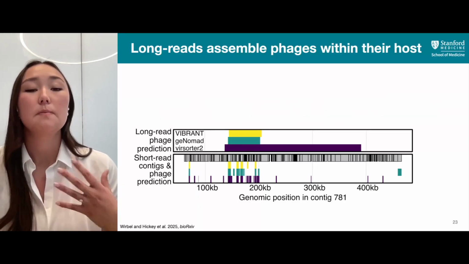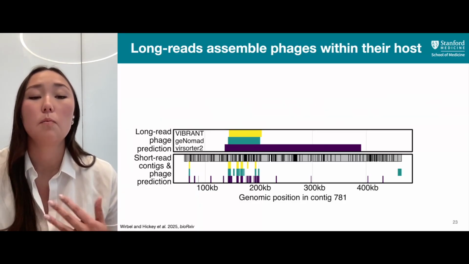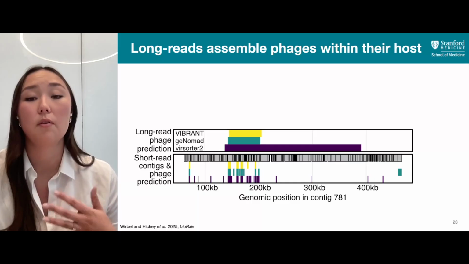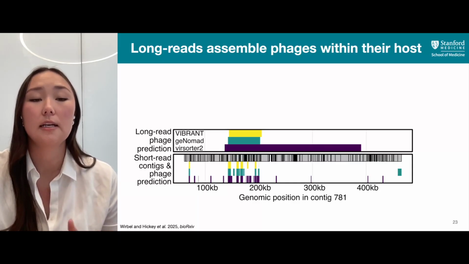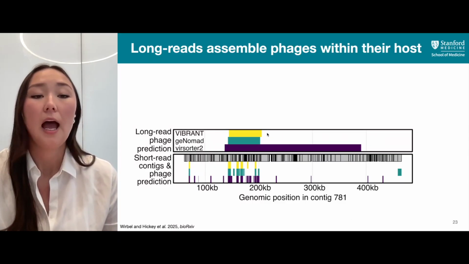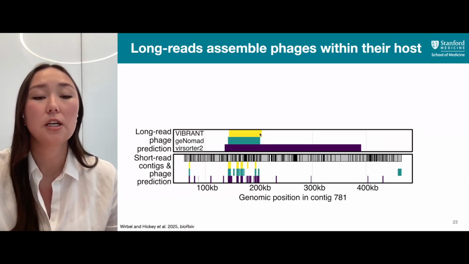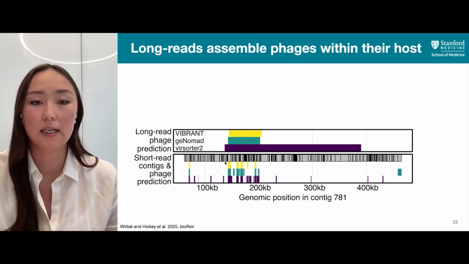And when we look at a specific example, we can begin to understand why short reads has so many more phage regions annotated. So here we're looking at a section of a long read contig, and we can see that there's phage predictions here from Vibrant, Genomad, and VirSorter, in which we see that there's an integrated prophage on this contig.